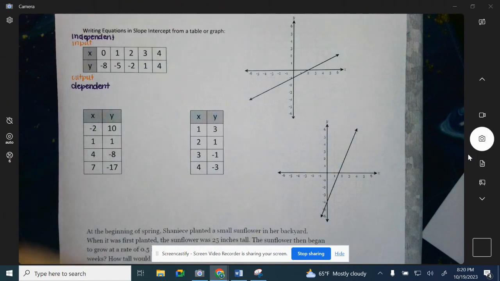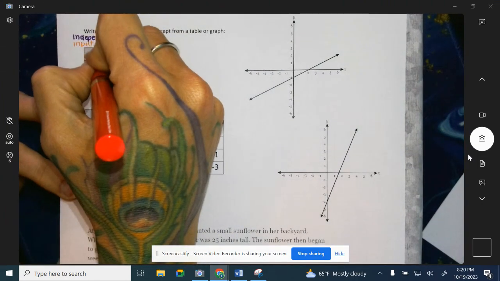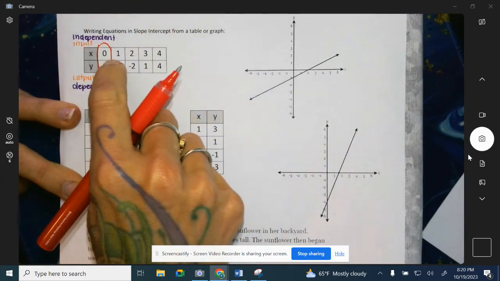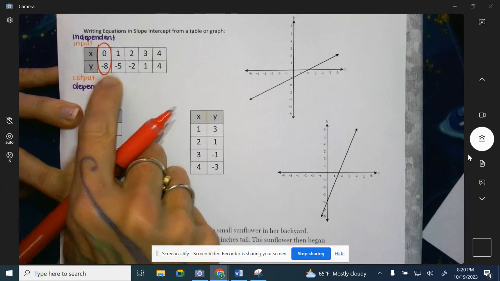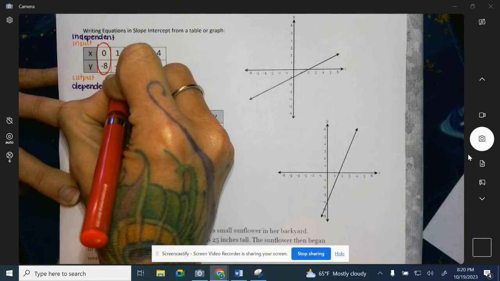Another great call out while we're looking at this table is that when X is 0, that means I didn't go left and right. I just went up or down. In this case, I went down. That is always going to be your y-intercept.